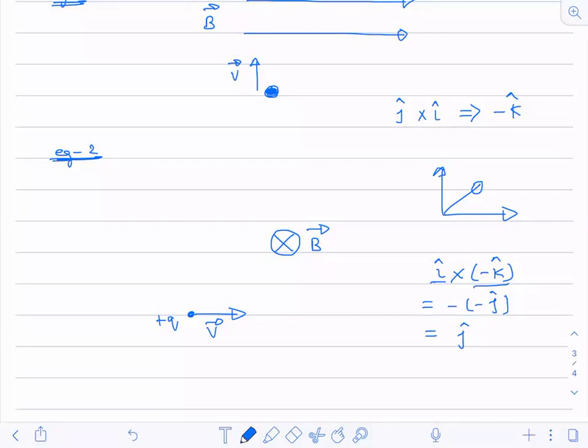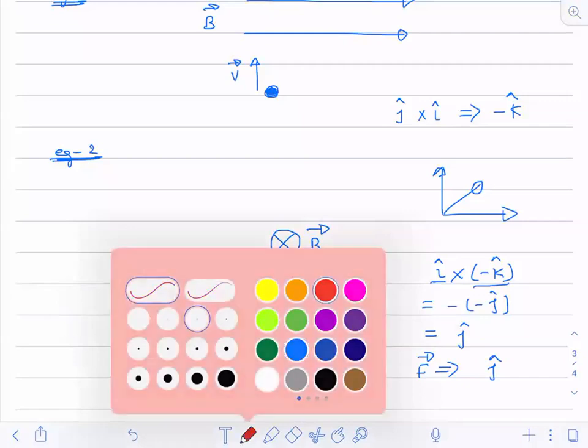Now I cross K is minus J, and already you are having a minus sign, so it becomes J cap. So what is the direction of force? Is it in the J direction? Yes. The direction of the force on this charge will be along the positive y axis.